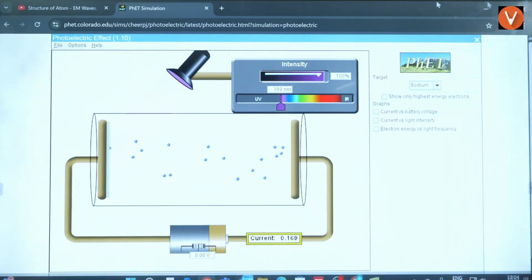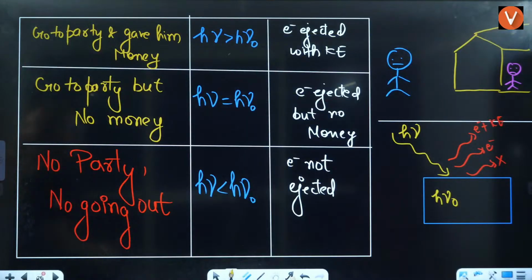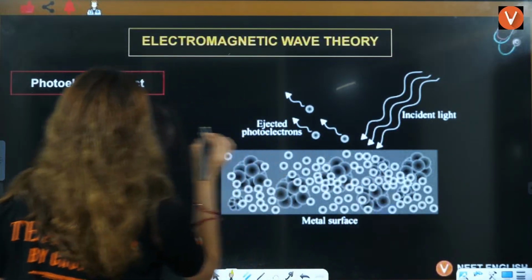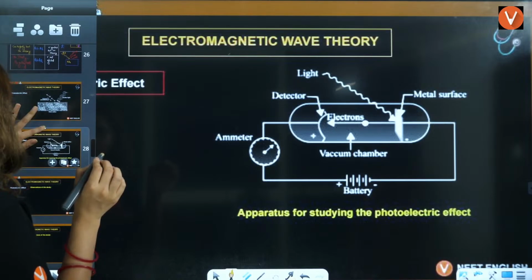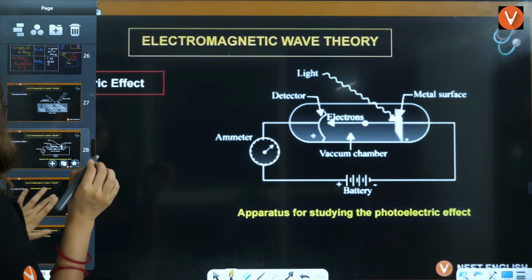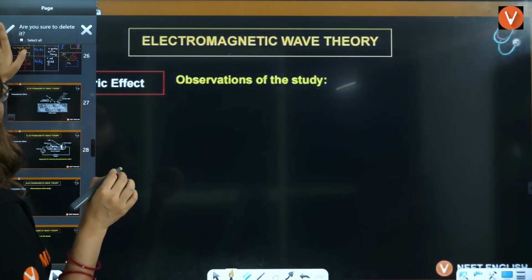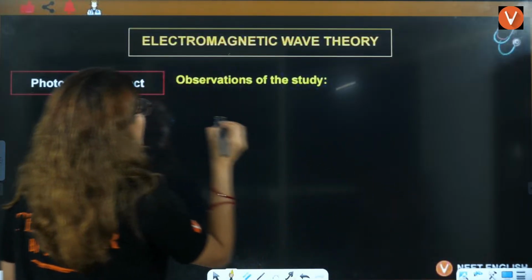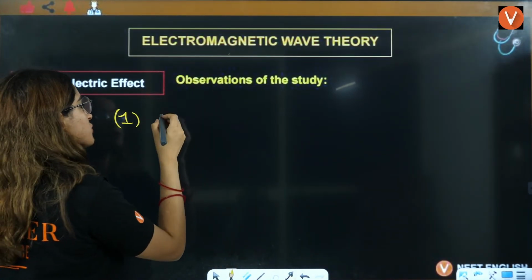So shall I write it here, guys? These two conclusions that we have drawn here, I'll just write them. Observations we have already talked about. I showed you the observations there only. I'll talk about the conclusions. So the first conclusion, or observation, whatever you say, right?